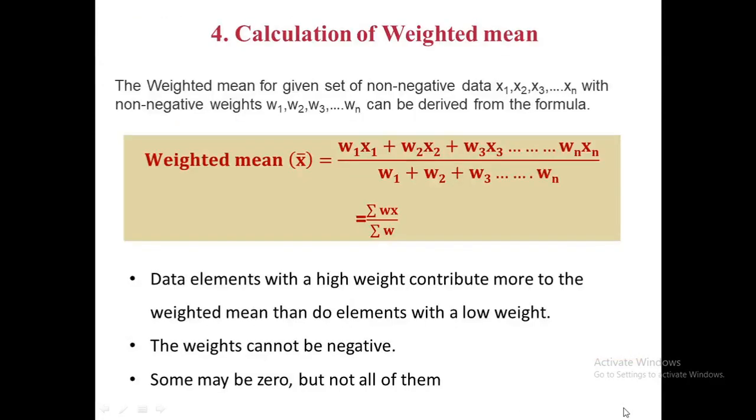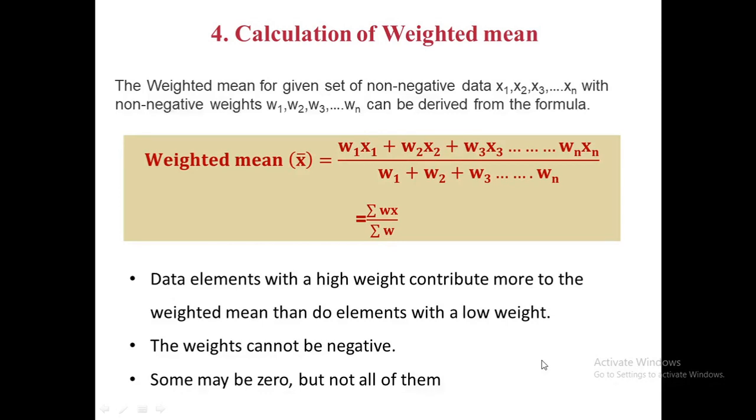And the last is calculation of weighted mean. Weighted mean is an average computed by giving different weight to some of the individual values. If all the weights are equal, then there is no difference between a weighted mean and arithmetic mean. But if a certain extra weight is given to some individuals than others, then weighted mean will be different from the arithmetic mean.